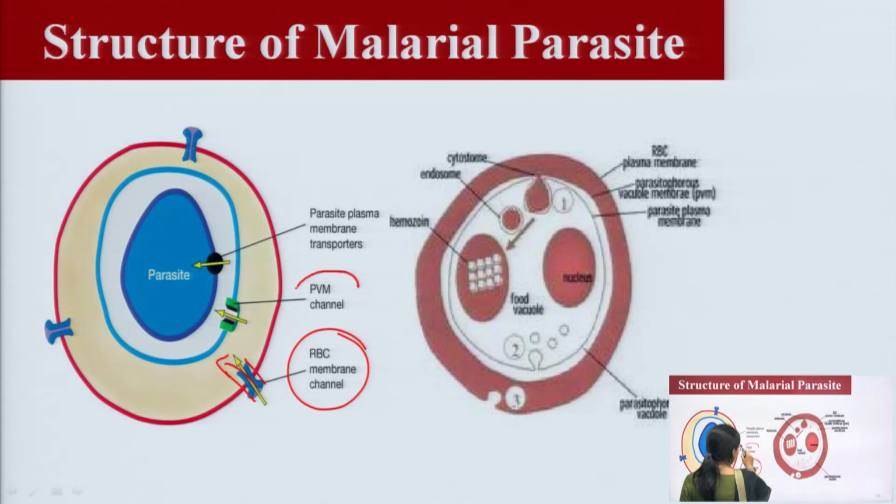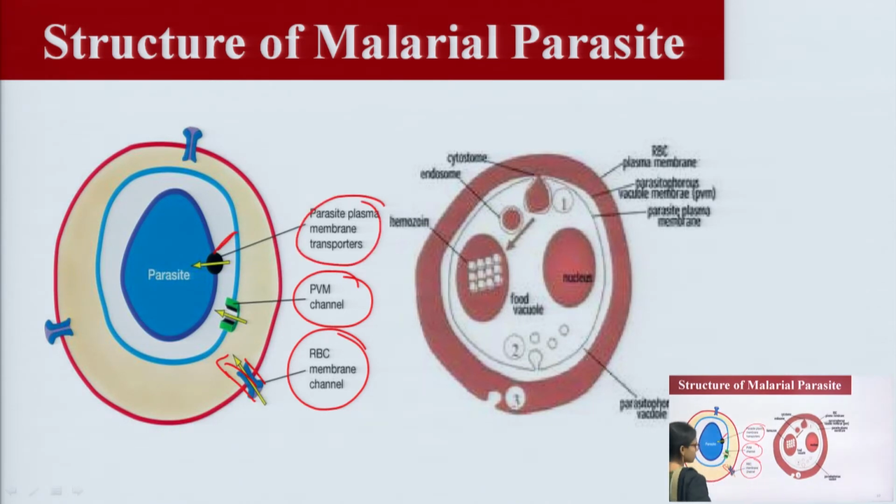Now, here is the PVM channel, and here is the parasite plasma membrane with its transporters. You can see the parasite plasma membrane transporters, and the channels: the PVM channels and the RBC membrane channel.